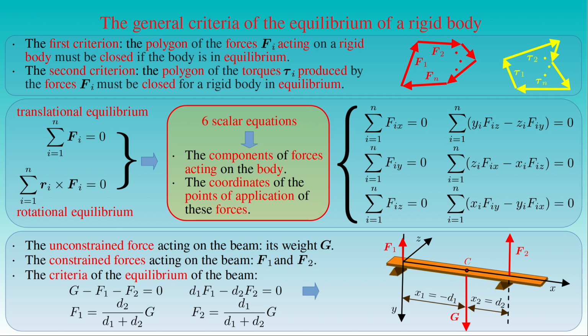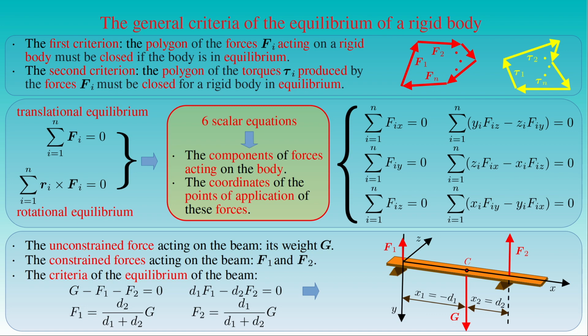These two equations show that the magnitudes of the action forces F1 and F2, or the reaction forces exerted on the two supports by the beam, are inversely proportional to the distances between their points of application and the center of mass of the beam. This result can also be derived from the principle of superposition of forces acting on a rigid body.